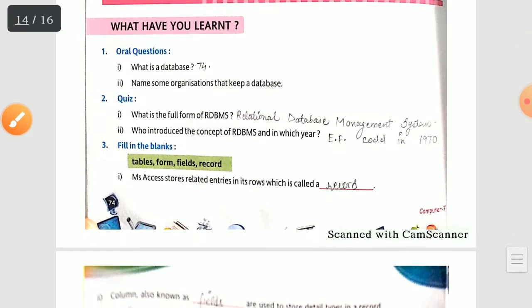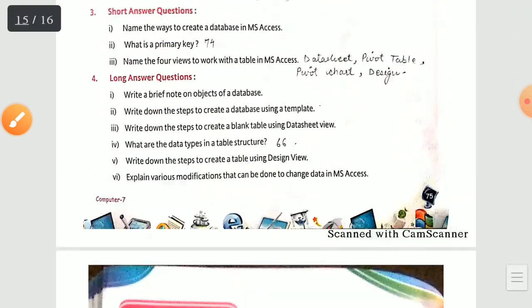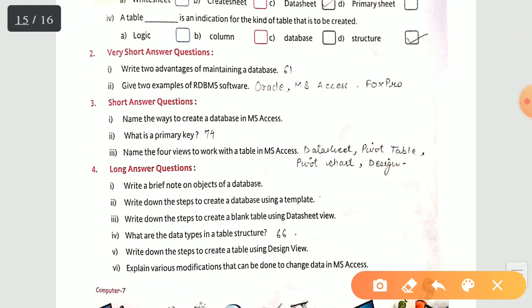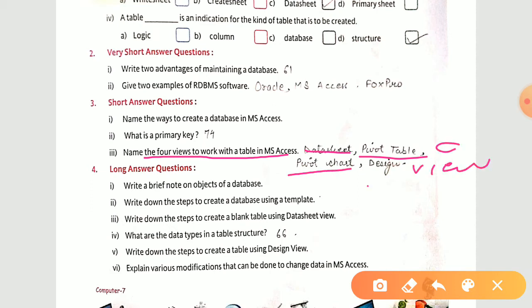Fine. The third short answer question you see. Name the four views to work with a table in MS Access. Firstly, from the question, the four views to work with a table in MS Access are: point number 1, datasheet view; point number 2, pivot table view; point number 3, pivot chart view; and point number 4, design view. Include this view with every point. Okay, so these are your three short answers.